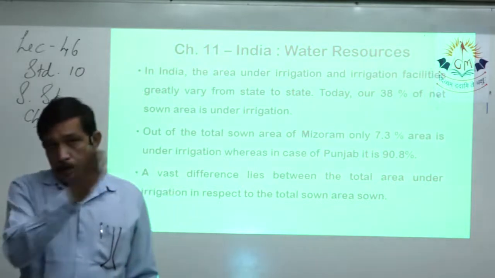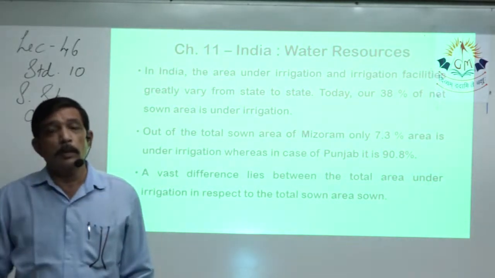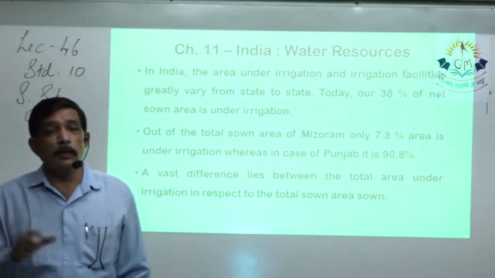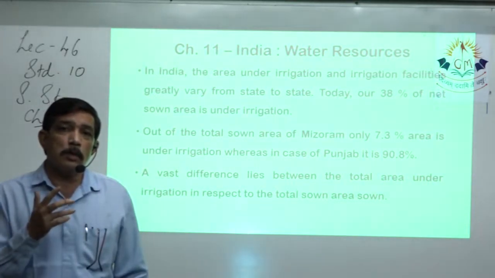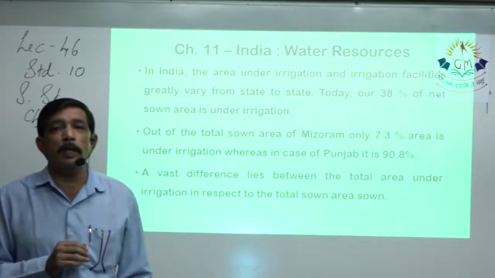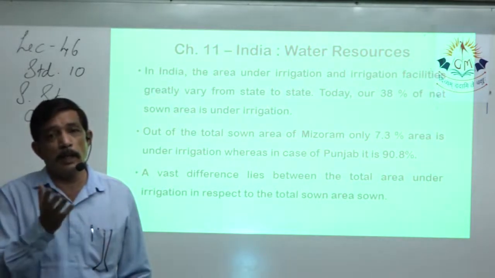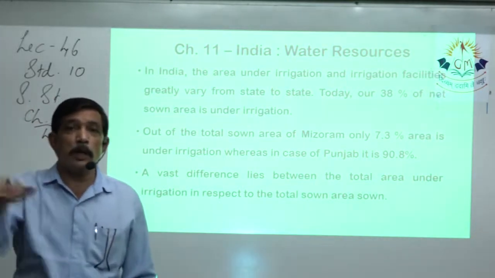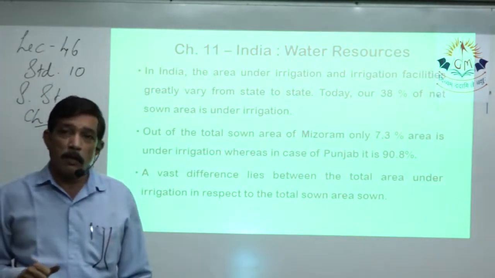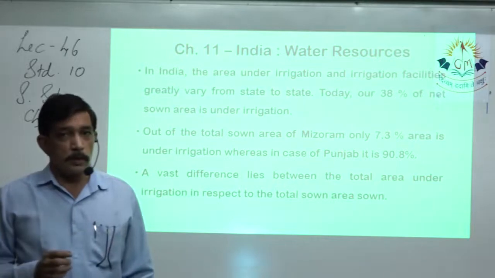Because Mizoram is part of the ending part of the Himalaya, where it's quite a hilly region and dense forests are there, it becomes absolutely difficult to give them irrigational facilities like making a dam over there and giving them canals. You cannot have canals going up and down the mountainside, right? So it's just not possible.